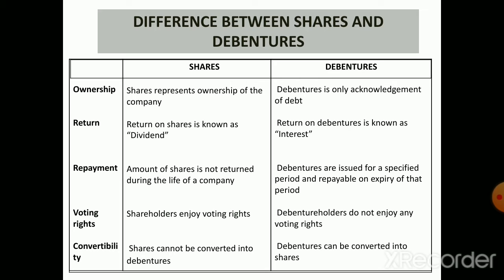Third is repayment. Normally, the amount of shares is not returned during the life of a company, whereas debentures are issued for a specified period and repayable on expiry of that period. Next is voting rights. Shareholders enjoy the voting rights, whereas debenture holders do not enjoy any voting rights. And the last point of difference is convertibility. Shares cannot be converted into debentures, whereas debentures can be converted into shares.